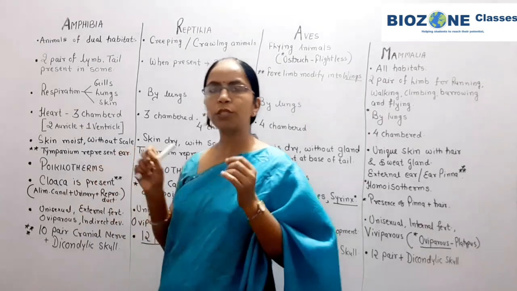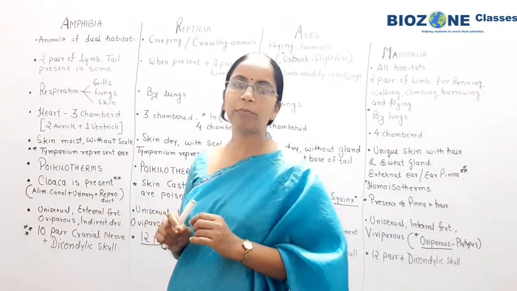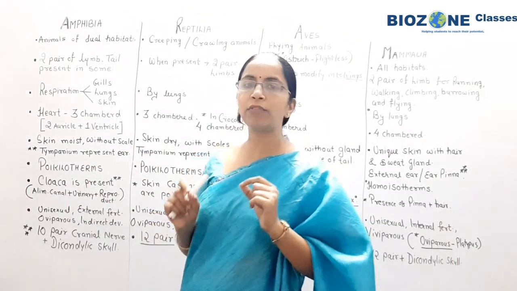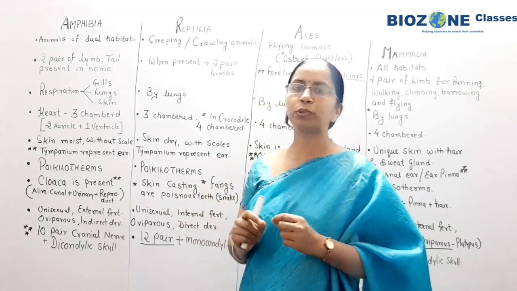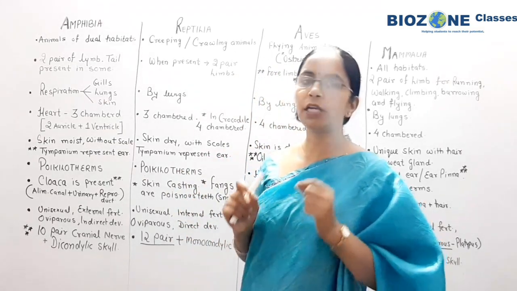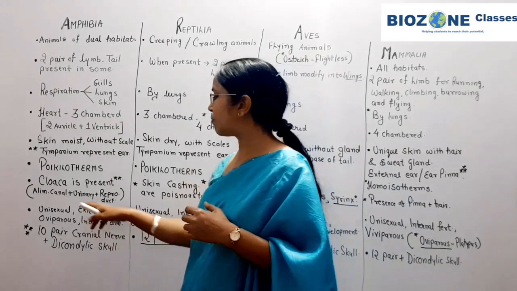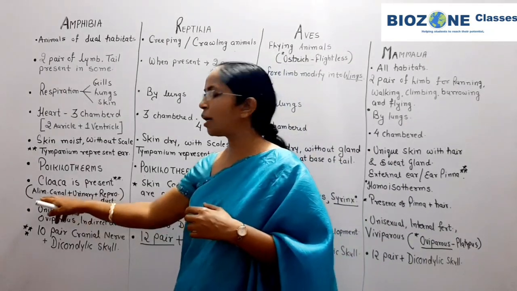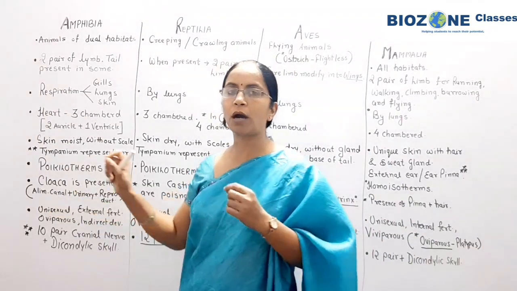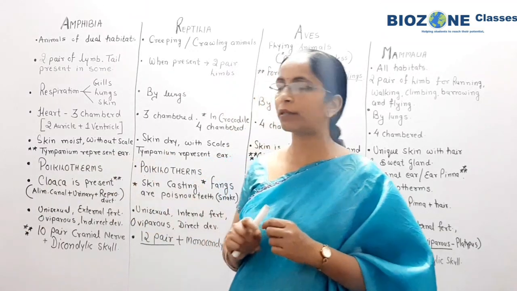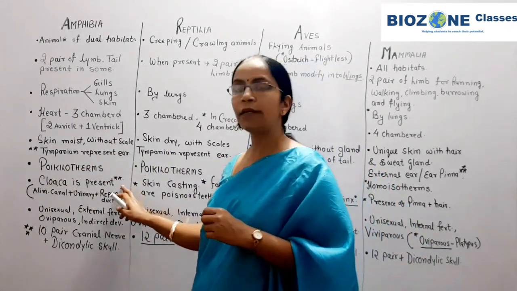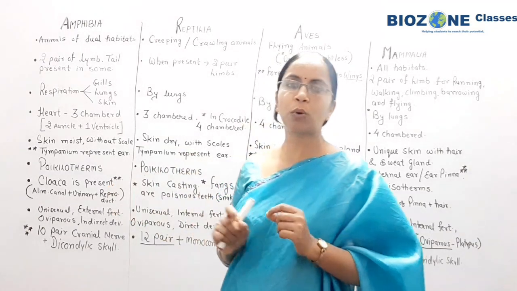Now one of the most important statements for amphibians, and one of the important question forms that could come from this part for your upcoming NEET 2020 exam: here you remember cloaca and the cloacal aperture you study. So cloaca is present in amphibians. Now what is cloaca?